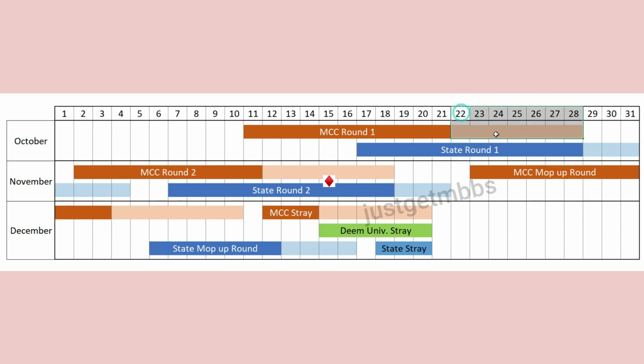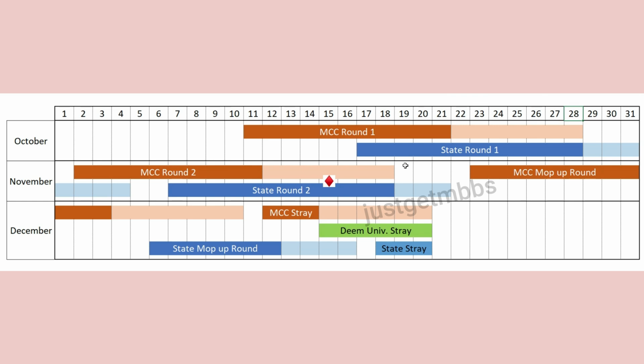Then 7 days will be given for you to join the college, that is from 22nd October to 28th October. So exactly 7 days will be available for you to join the college. On 21st October, when the results are out, you should be able to download the allotment letter on 22nd. And from 22nd to 28th, you have exactly 1 week during which you need to go to the college, submit your original documents, pay the fees, and complete the admission formalities.